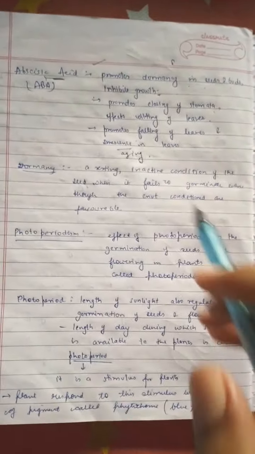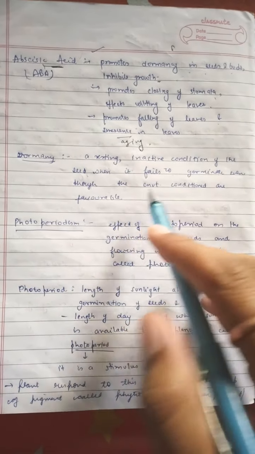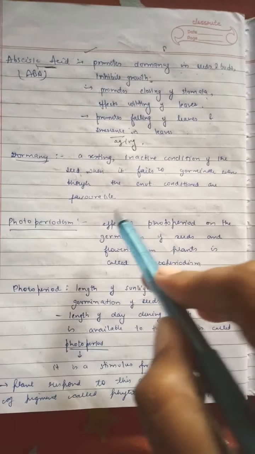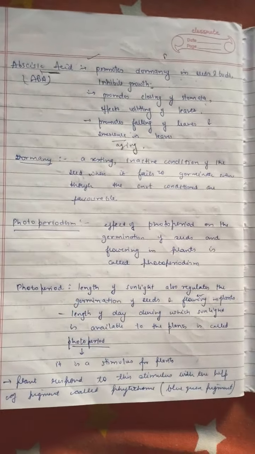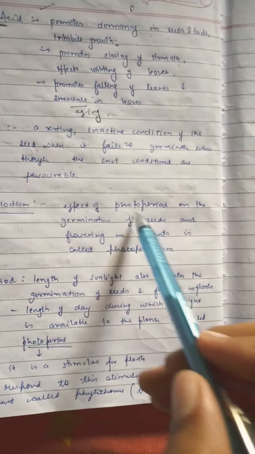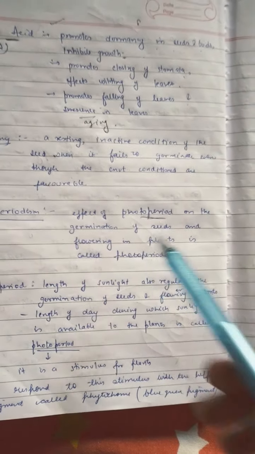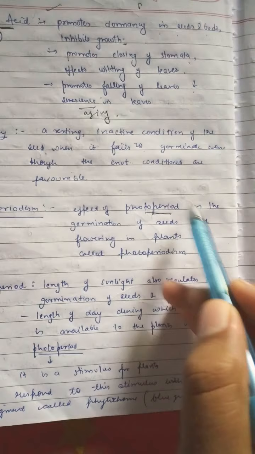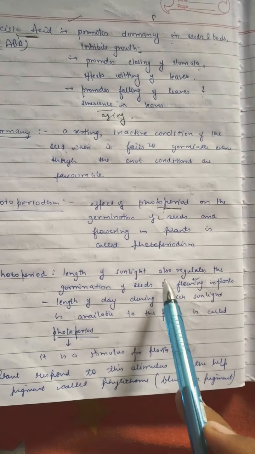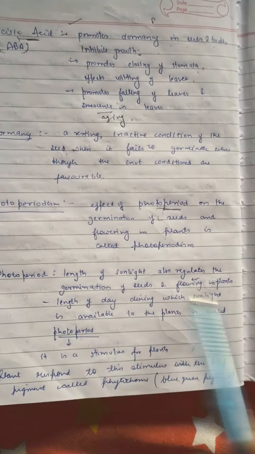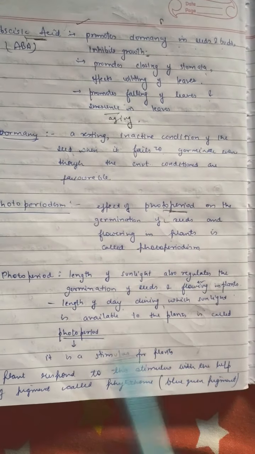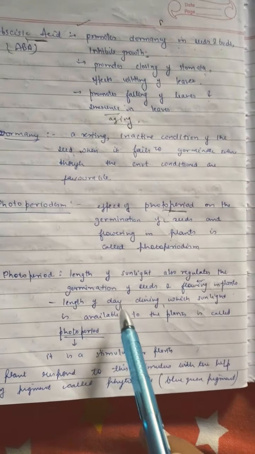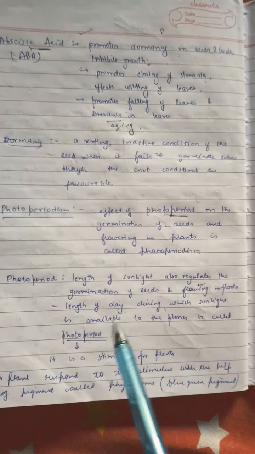Now what is dormancy? Dormancy is a resting inactive state when a seed fails to germinate even though the conditions are favorable. Then we have photoperiodism. Photoperiodism is the effect of photoperiod on the germination of seeds and flowering in plants. Photoperiod is the length of sunlight. This length of sunlight affects the germination of seeds and flowering in plants. Photoperiod is the length of day during which sunlight is available to the plant, and this exposure to sunlight regulates germination of seeds and